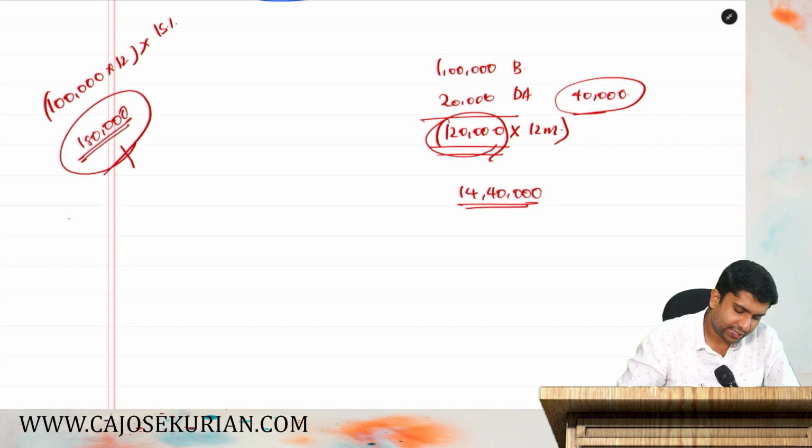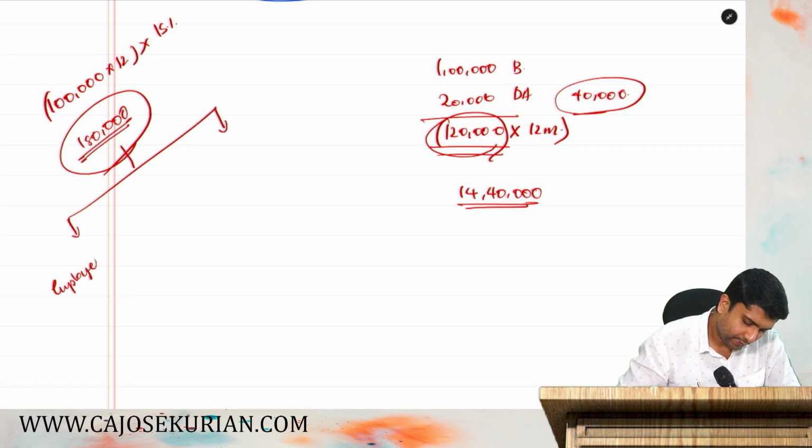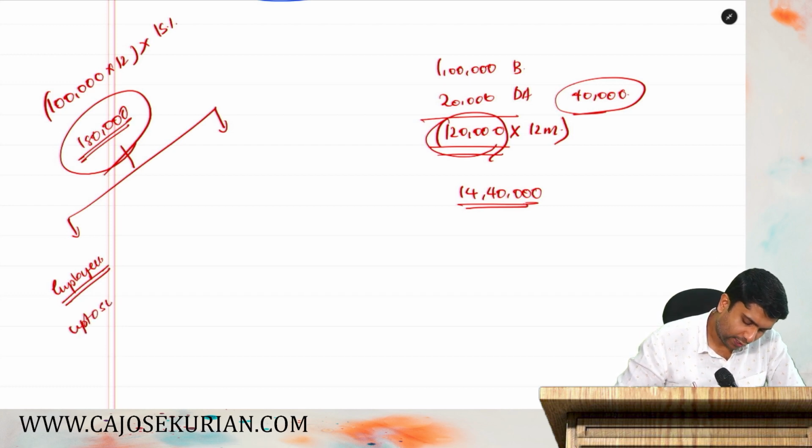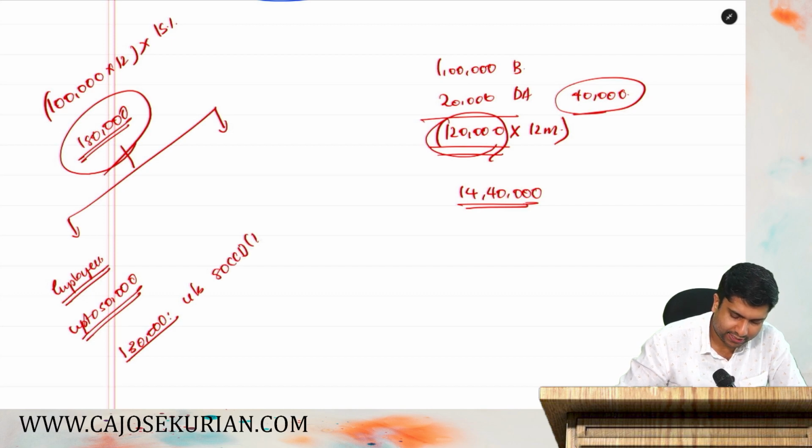Then how to take deduction? First, we will consider the employee contribution. For employee contribution, up to 1,50,000 there is no limit. How much is the rest? 30,000. For that 30,000, you need to check 80 CCD subsection 1.